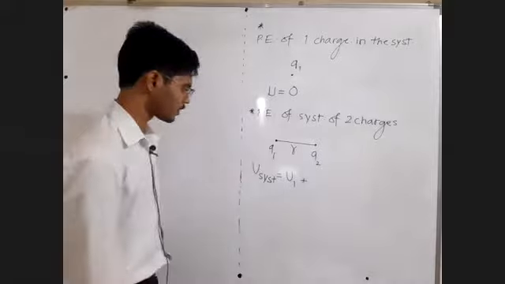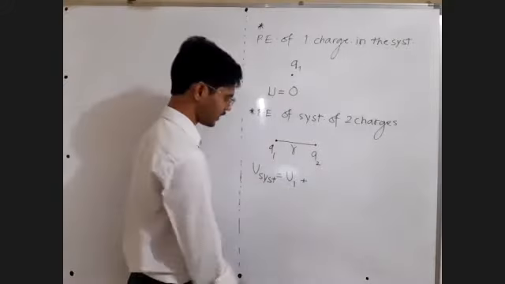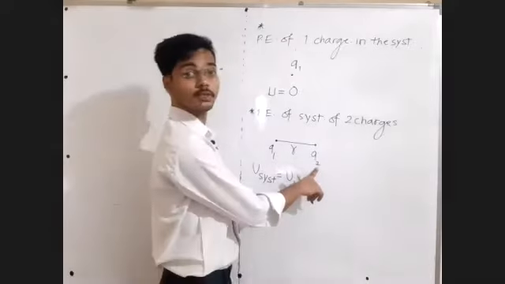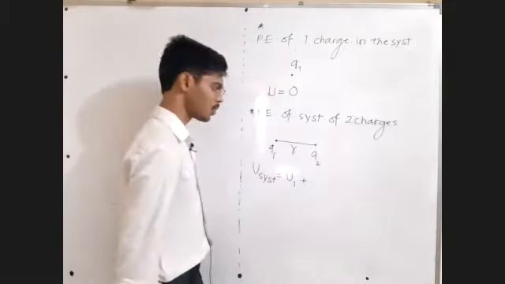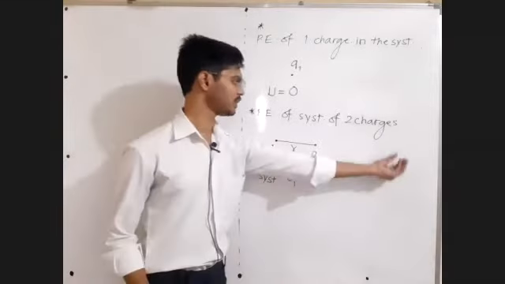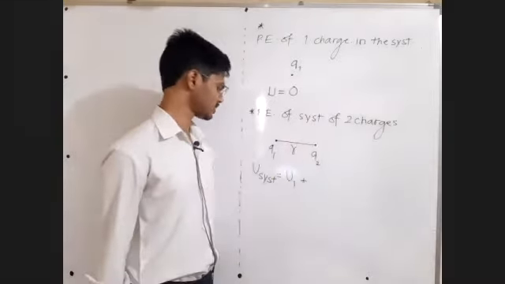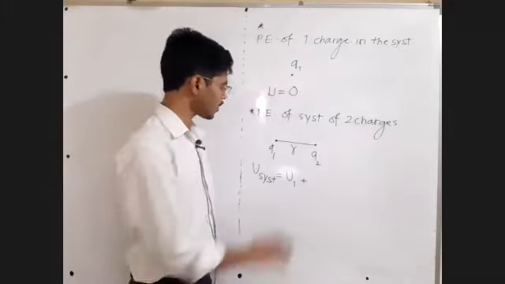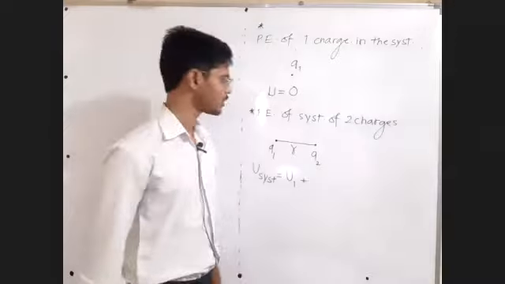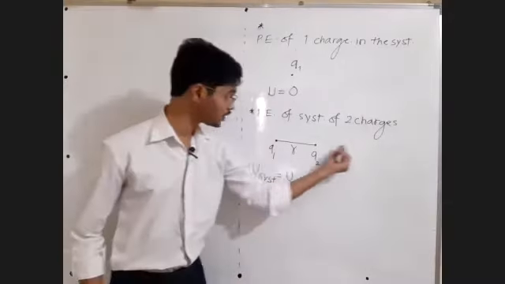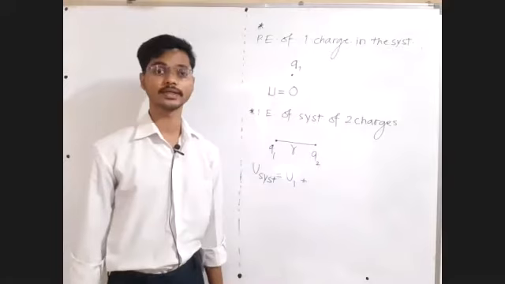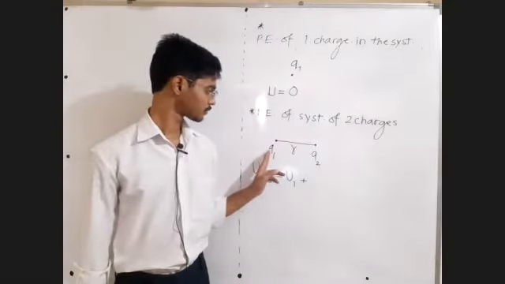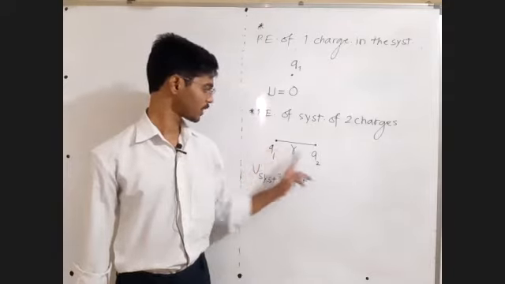First charge is not interacting with anyone, but the second charge will interact with the first, because initially no one will be present in the system. We will initially bring the first charge into the system, that is going to be equal to 0. Yes sir, absolutely fine. Now already in our system Q1 is present. While bringing Q2 from infinity to the given point, we have to do the work against the interaction of Q1 and Q2.